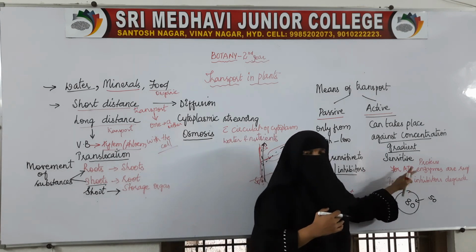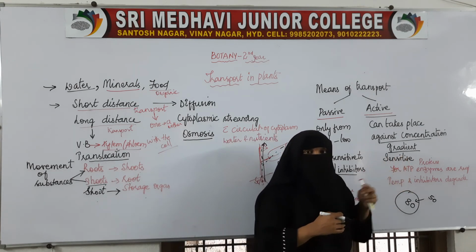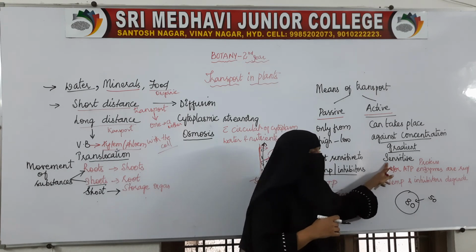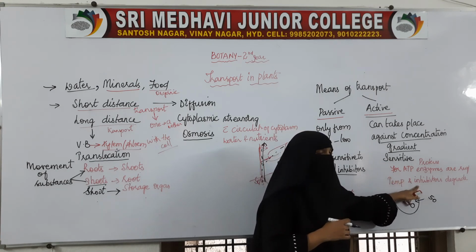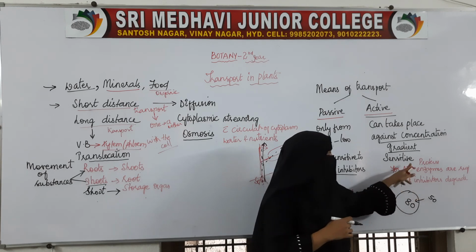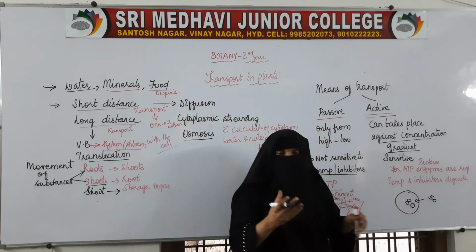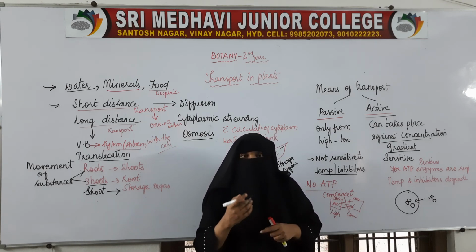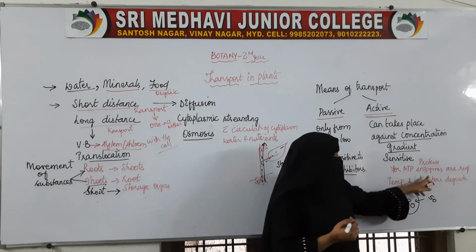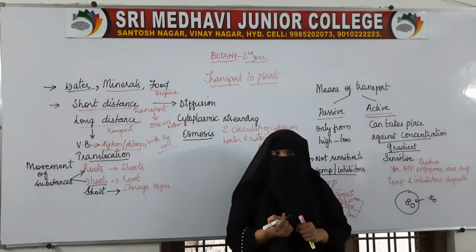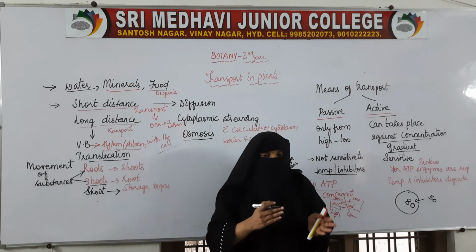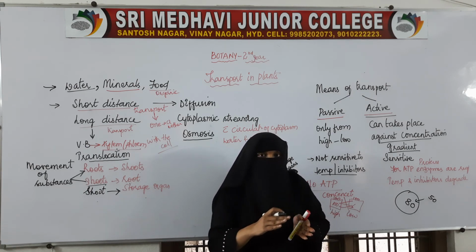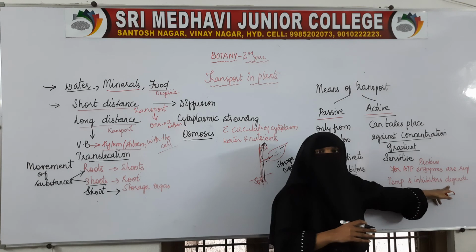Whereas in active transport, it is temperature and inhibitor sensitive, because for the formation of ATP, since energy is required now, ATP is the energy-giving molecule. For the formation of that energy, we require enzymes and proteins. If the temperature is high, the enzymes will be degraded, thereby energy will not be formed. ATP will not be formed.